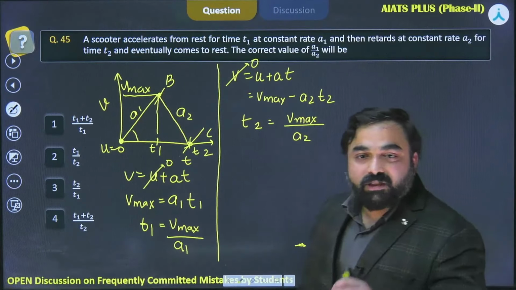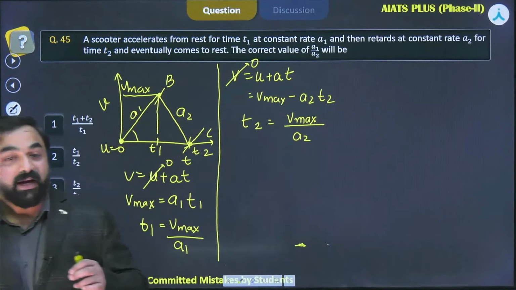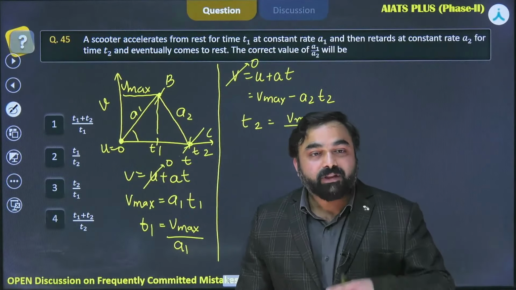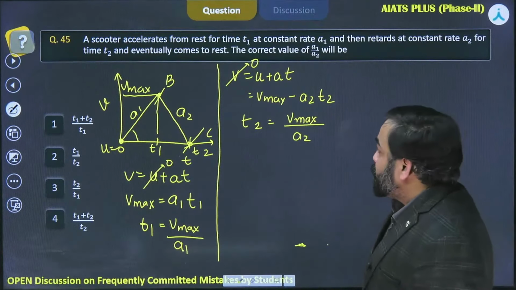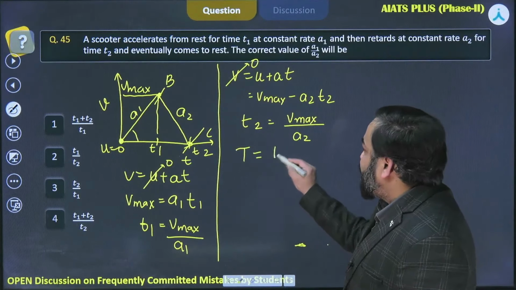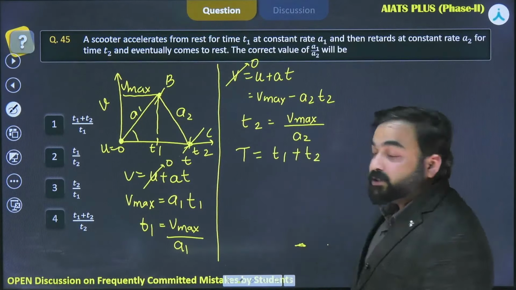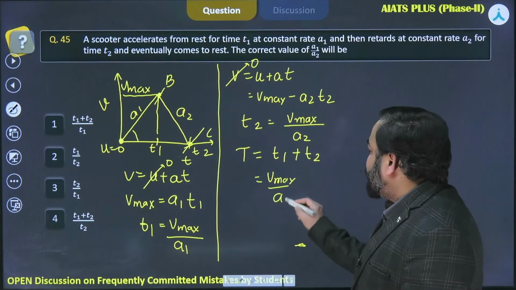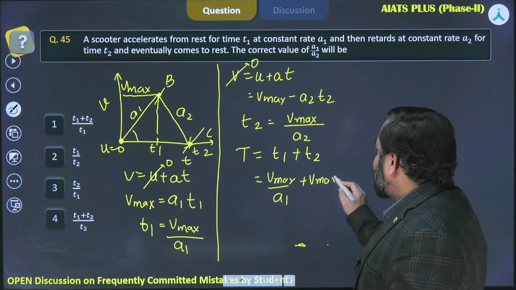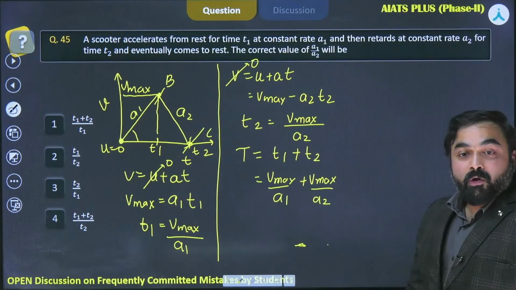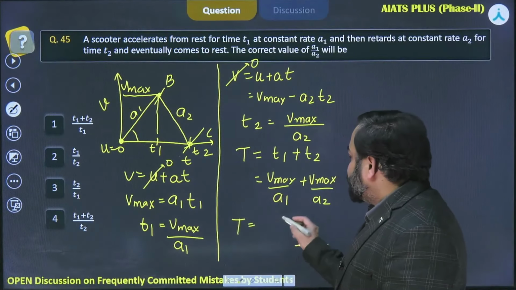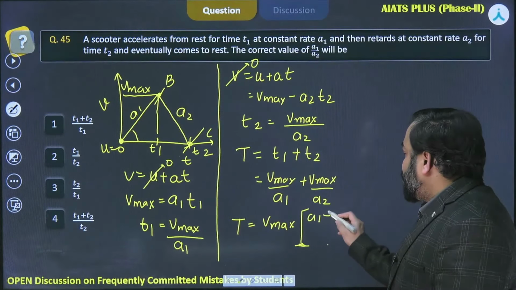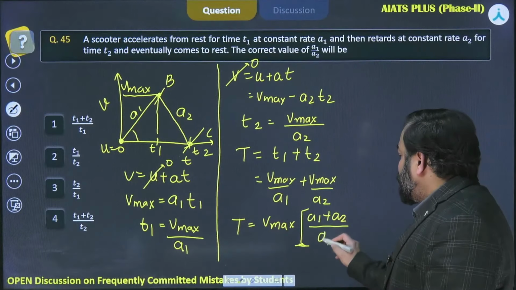In the same question, students, if it was asking for how much time the scooter was in motion, find the total time. I can simply write total time is equal to T1 plus T2. This T1 I can write as Vmax over A1 and this as Vmax over A2. So from here total time comes out to be Vmax into A1 plus A2 over A1 A2.